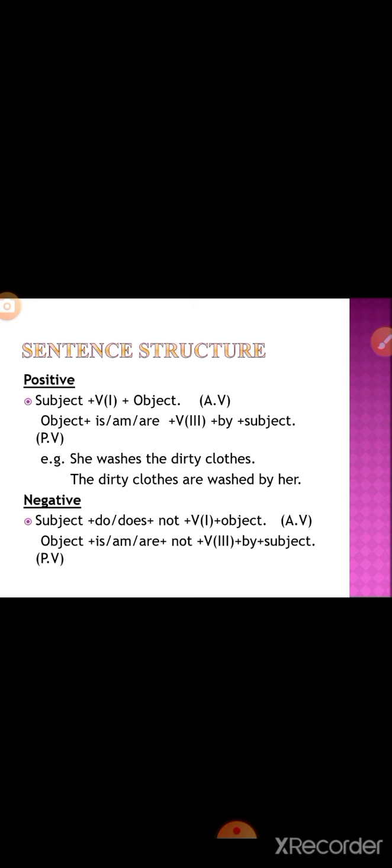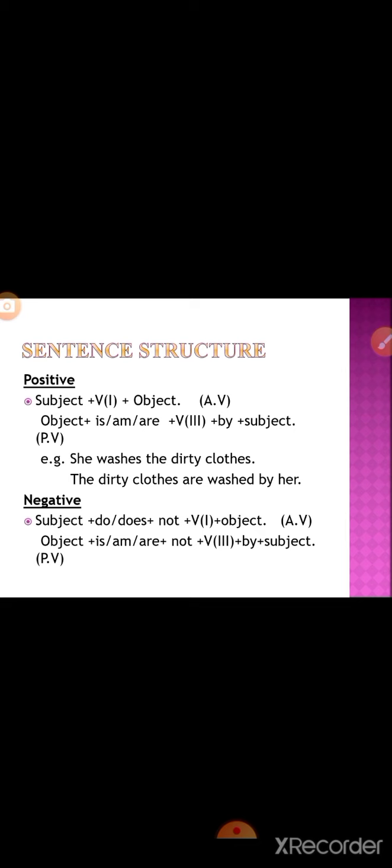Over here, in the active sentence, the subject is she. So when we change into passive, we have just changed it into her. She changes into her. He changes into him. We changes into us. They changes into them. And when we have any name, we make no changes. For example, over here, instead of she, if it is Sana washes the dirty clothes, the passive statement will be the dirty clothes are washed by Sana.